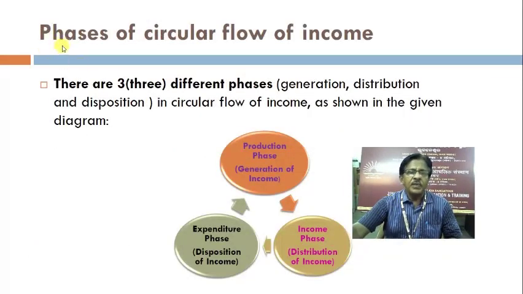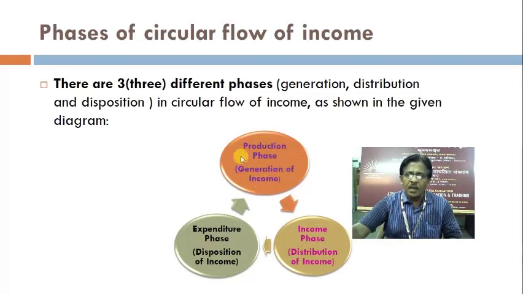There are three phases of circular flow of income: generation, distribution and disposition, as shown in the given diagram. Please see the diagram. Production phase, generation of income. That means in the production phase, the income is generated.